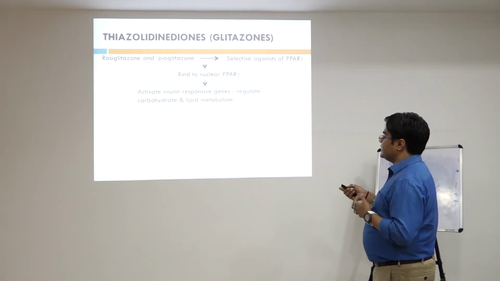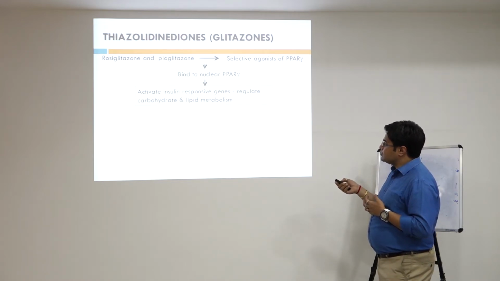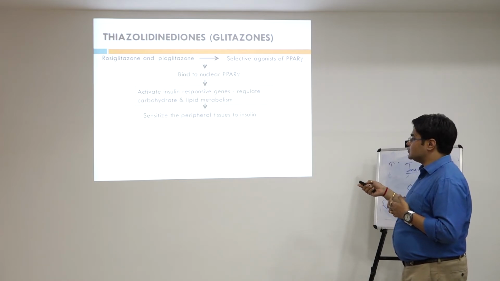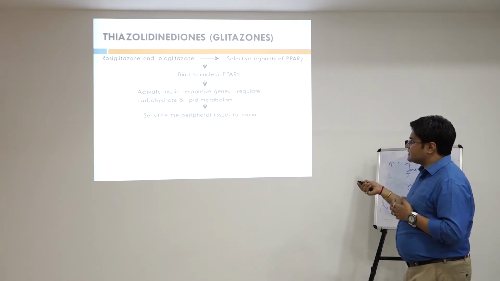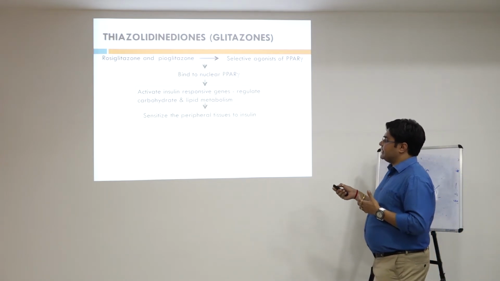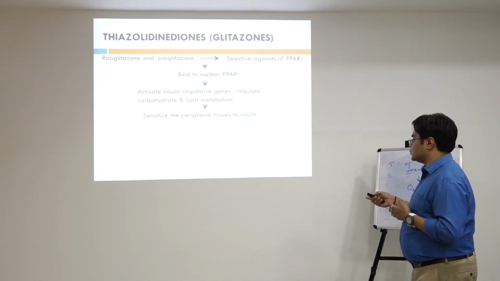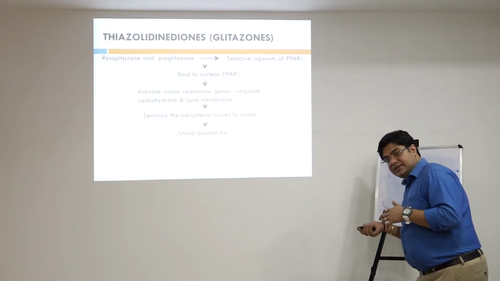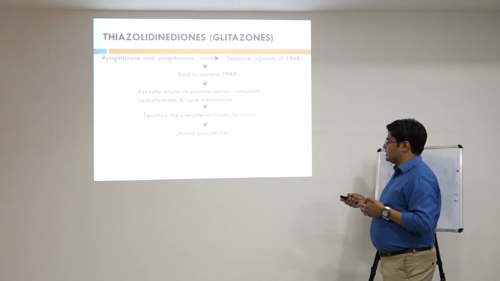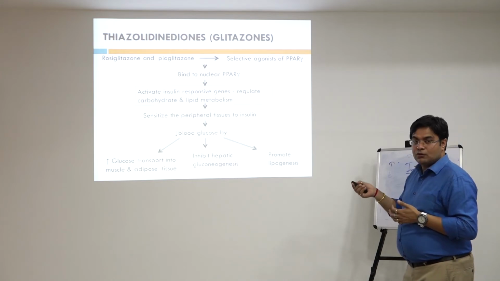See, if it is binding to PPAR gamma, it activates the insulin responsive genes and they sensitize the peripheral tissues to insulin, because now the insulin responsive genes are activated, and once activated, they do the work of sensitization of the peripheral tissues to insulin. Once it is sensitized, it decreases the blood glucose level, and that lowering was the main aim.